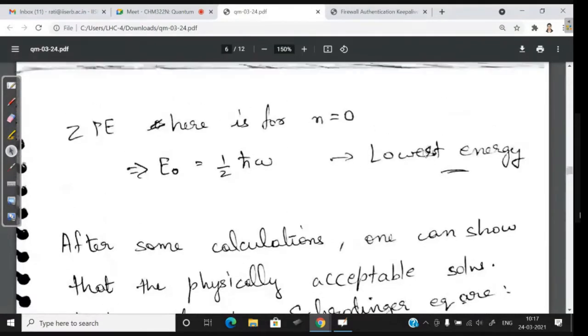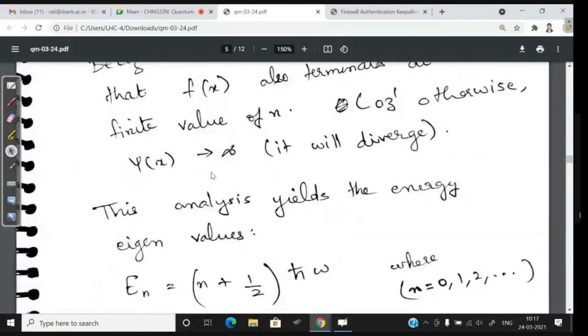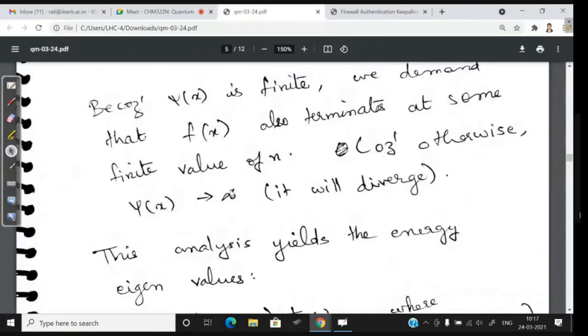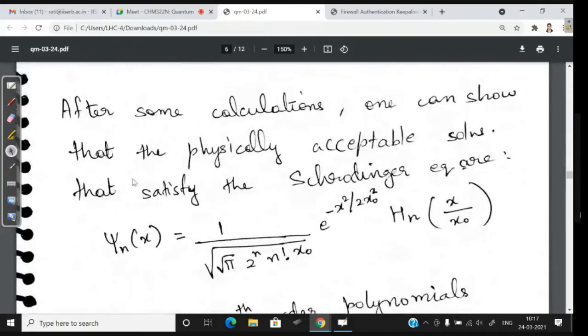So after we get the energy eigenvalues, and after using these f of x conditions, you can get the eigenstates as well. The eigenstates turn out to be in this form. This is some complicated function, and this Hn, you have probably never seen before. This is known as a Hermite polynomial, Hn of x by x naught.